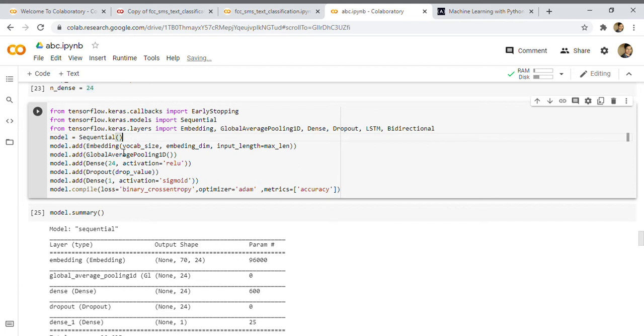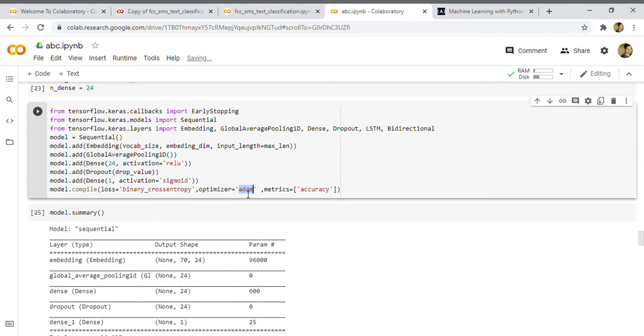So first is the embedding layer, then global average pooling, then a dense layer, then dropout, then again a dense layer, and then here we compile. To compile the model, I have used binary cross entropy. So this is the loss, how the loss will be counted. And the optimizer is the Adam optimizer. You can use other optimizers as well, but Adam is the most advanced one up until now. So that's why I have used Adam.